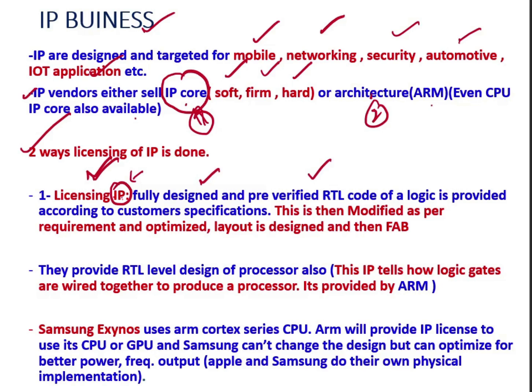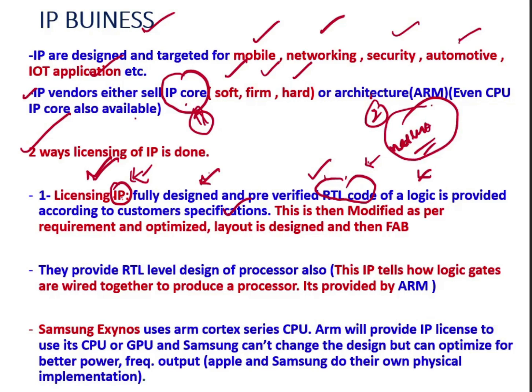So if someone wants to buy a piece of logic which represents a piece of hardware, the IP vendors will provide a designed and pre-verified RTL code, or they may provide a netlist. According to the customer specification, they will provide either RTL code or netlist.